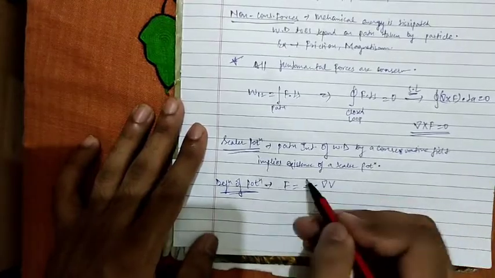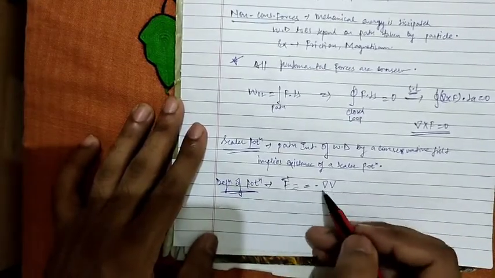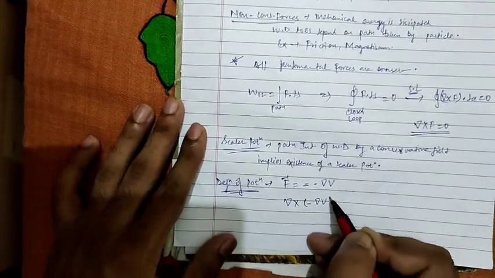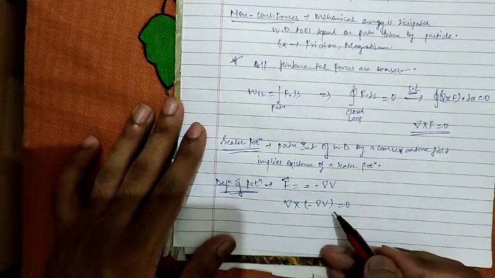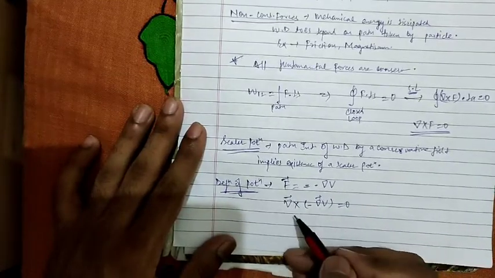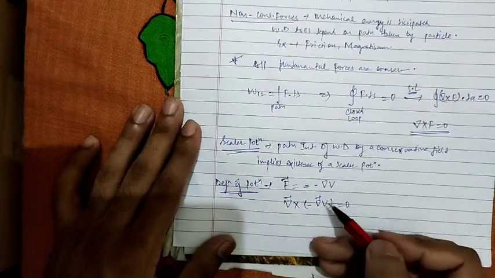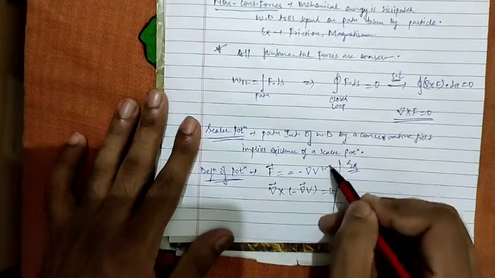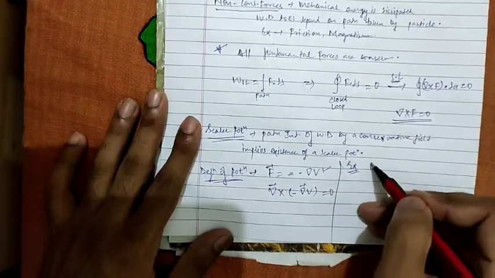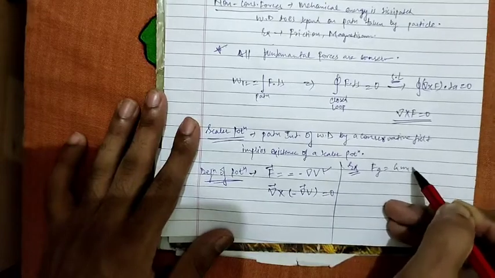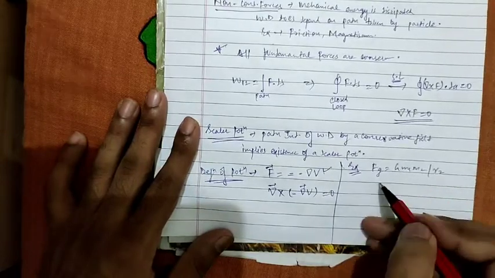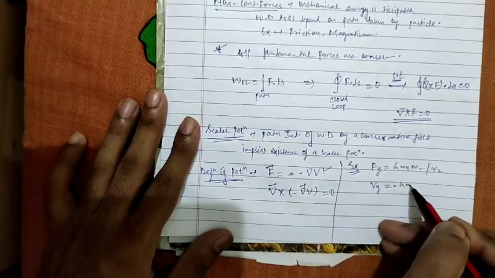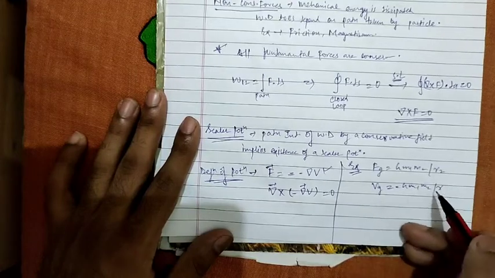When you substitute this in del cross F, you get del cross of minus del V equal to 0, and we know that the curl of a gradient is 0. A well-known example is the gravitational force, which is G m1 m2 over r square, and for this the gravitational potential is G m1 m2 over r.